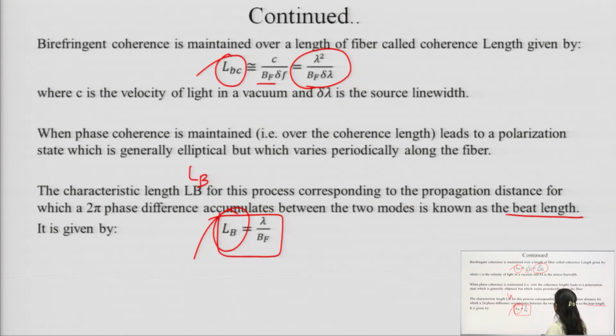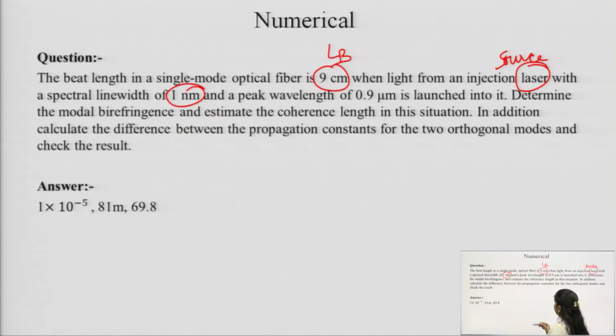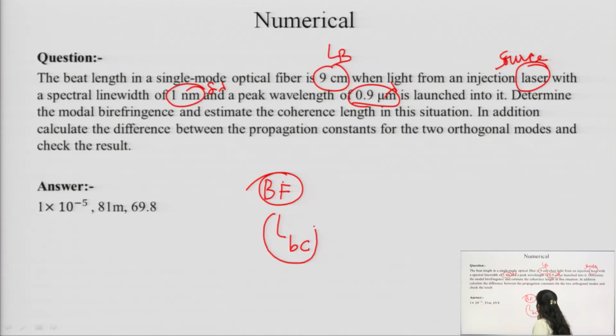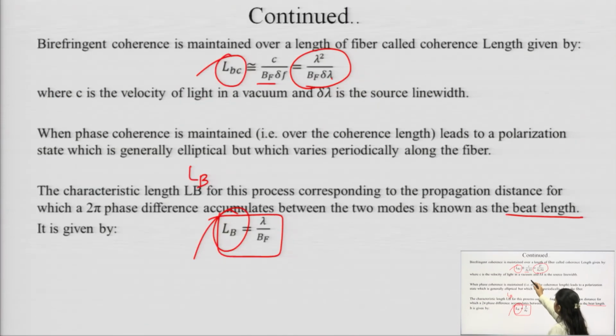So, what is the spectral line width? Del lambda. This is del lambda, and a peak wavelength lambda of 0.9 micrometer is launched into it. Determine the modal birefringence Bf and the coherence length, that is Lbc, whose formulas for Lbc and Bf are already given to you.